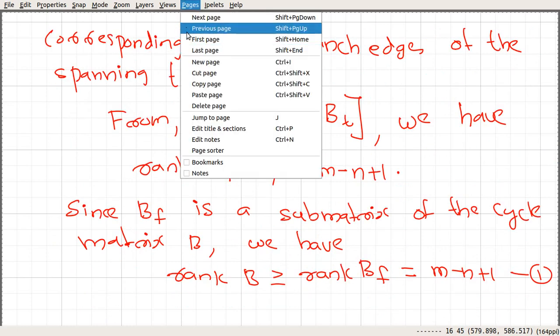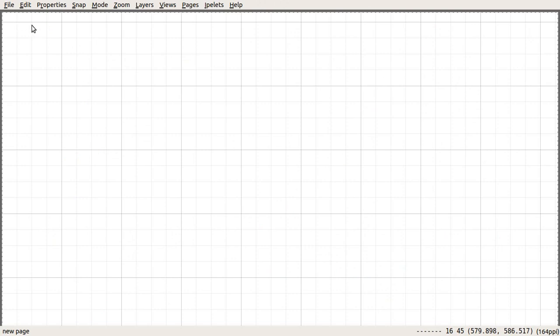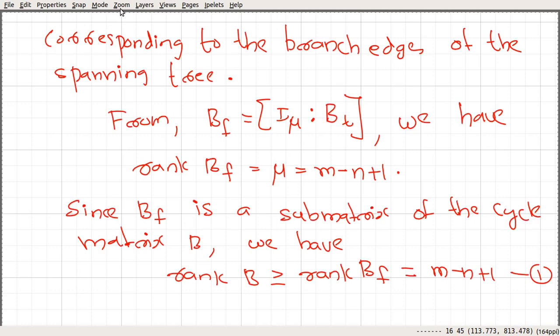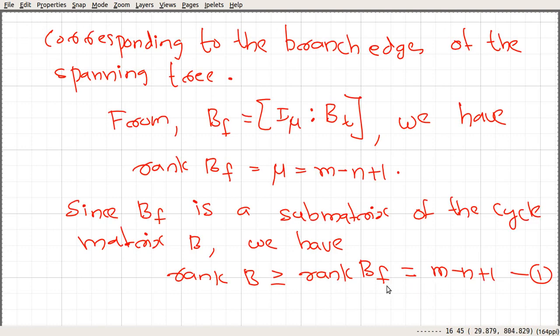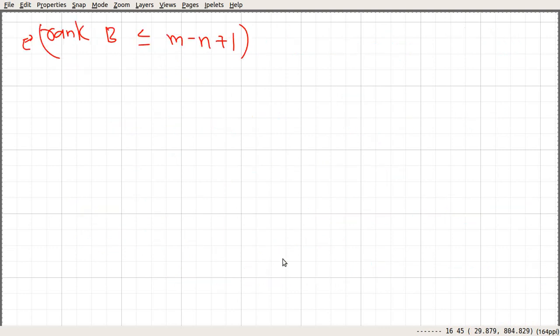Okay, so let's do that in a new page. We proved that the rank of B is greater than or equal to m minus n plus 1. Next we are going to prove that this is less than or equal to m minus n plus 1. If we are able to prove this, then combining this and the previous result, we can say that the rank of B is exactly equal to m minus n plus 1.